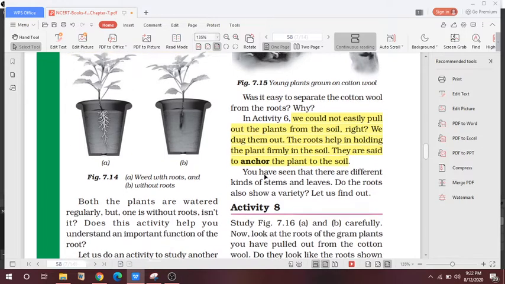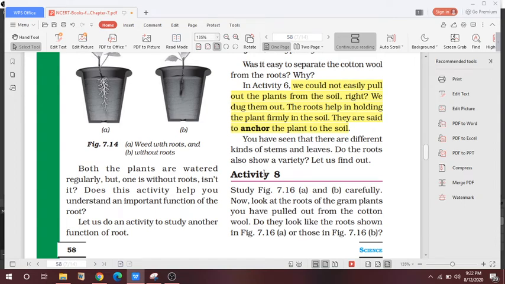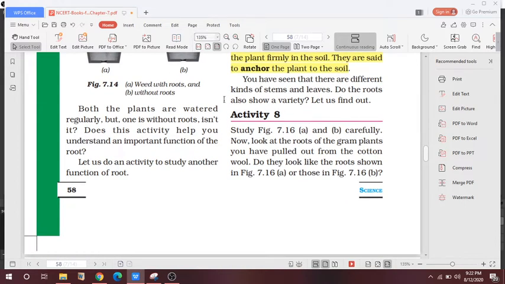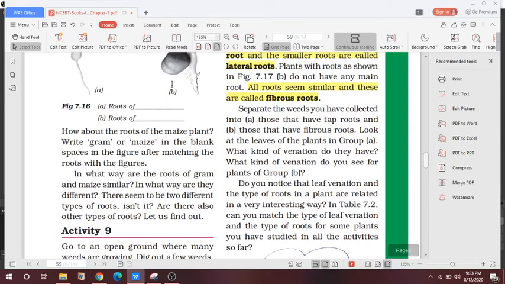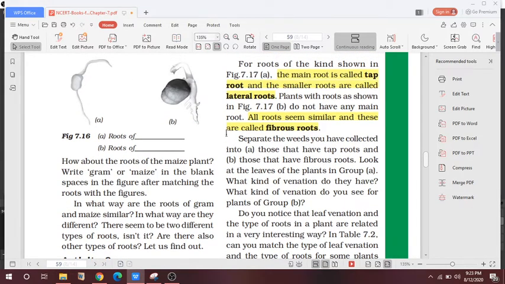So here the explanation is given in activity number 7. If we discuss activity number 7, then we will be able to understand the previous activity also. In figure 7.16, carefully look at the roots of the gram plants you have pulled out from the cotton wool. Do they look like the roots shown in 7.16? Yes, you can see here the roots are different. The roots of the gram plant and the maize plant are completely different.